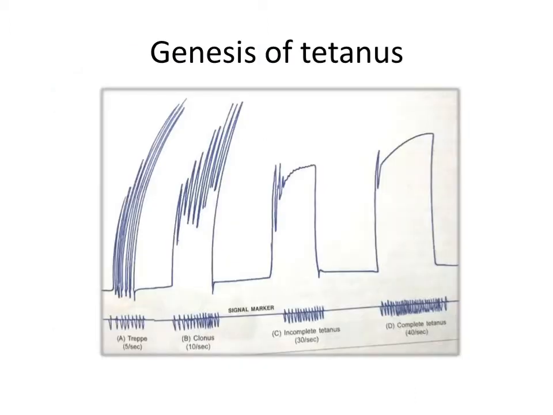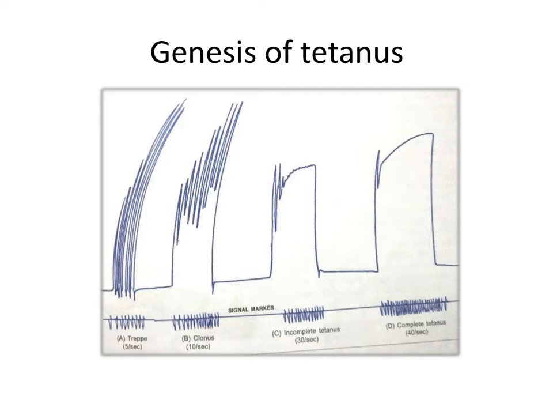This is the graph showing genesis of tetanus. Now, what is tetanus? Tetanus refers to a state of sustained tonic contraction of the muscle without any relaxation due to rapidly repeated stimulation. It does not occur if the muscle is stimulated at lower frequency. If the muscle is stimulated at higher frequency, tetanus occurs.